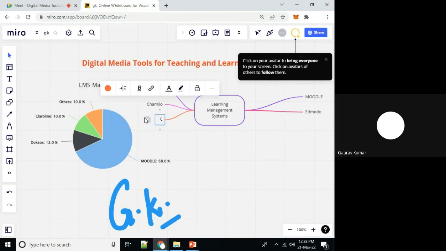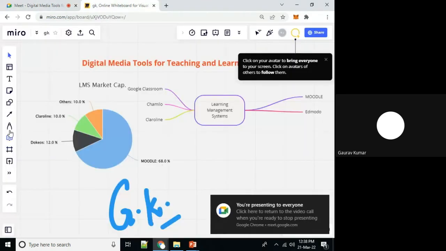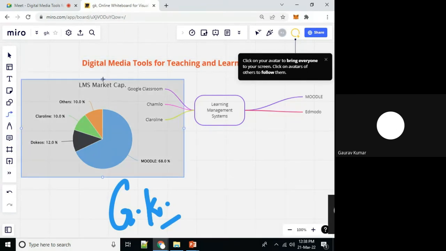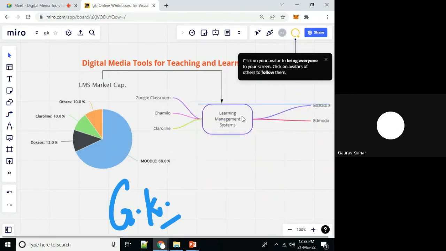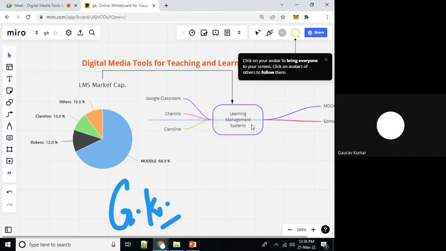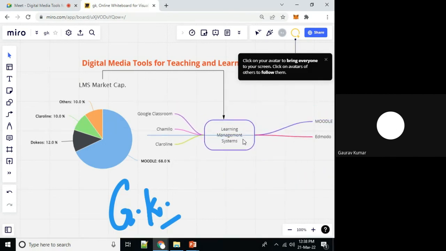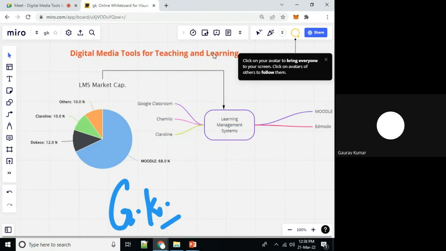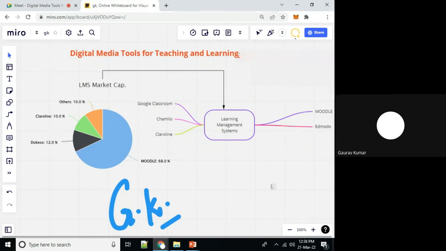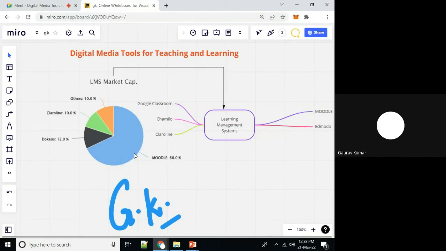Okay. Claroline, we can give it some name, some particular color. If I want to use some arrow, this particular arrow, connection line, which connection line? This, from this to this. Now this connection line is created and this connection will not be broken. In case of MS Word, if we want to make persistent connections, we have to go for grouping. In this platform there is no need for grouping, it is already grouped.